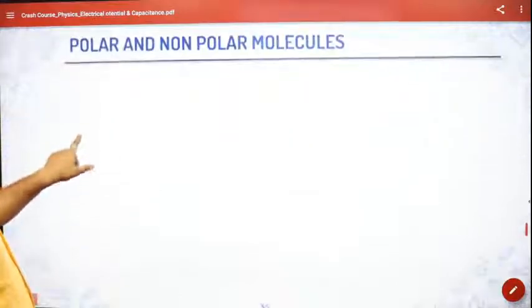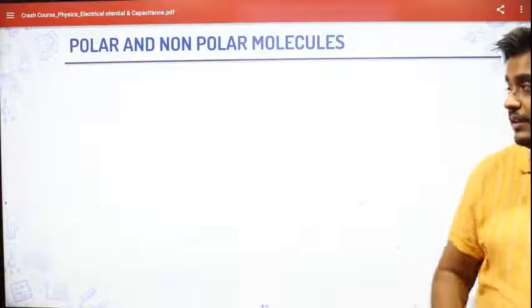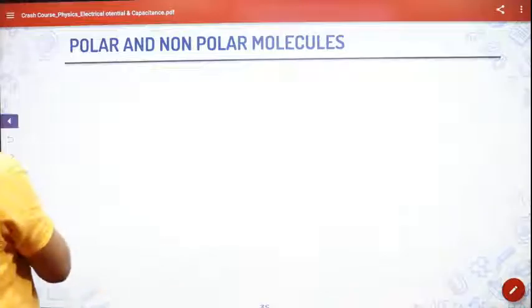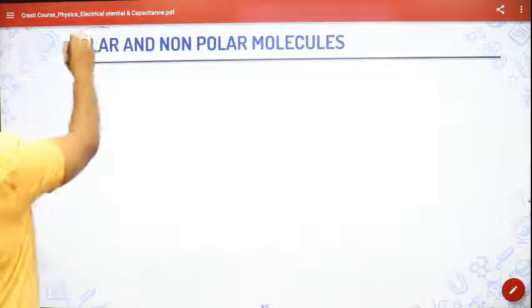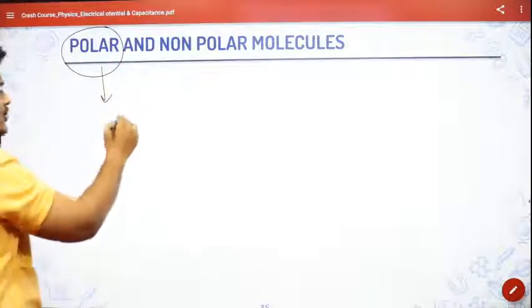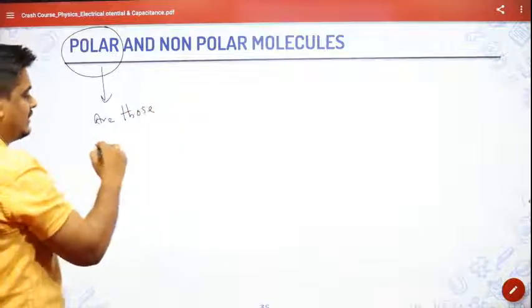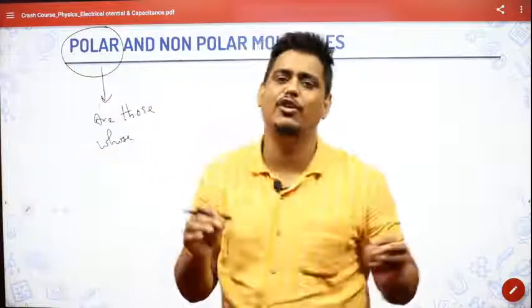Next is about polar and non-polar molecules. Actually, we have come to the concept of dielectrics and the capacitor with dielectric medium. So polar and non-polar molecules, see, they are two different kinds of molecules. Polar molecules are those whose centers of positive and negative charge will not coincide.